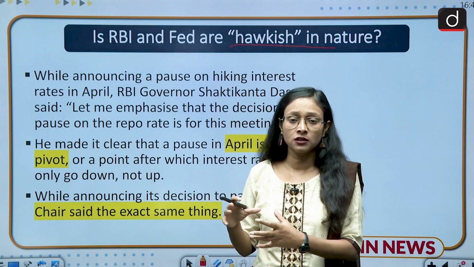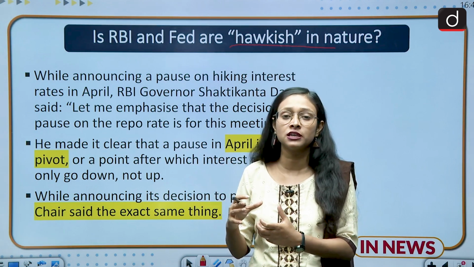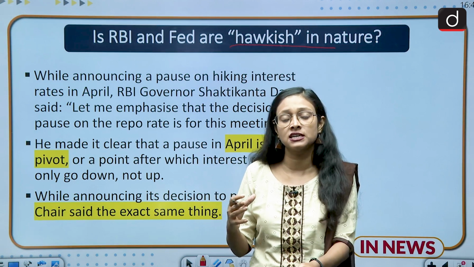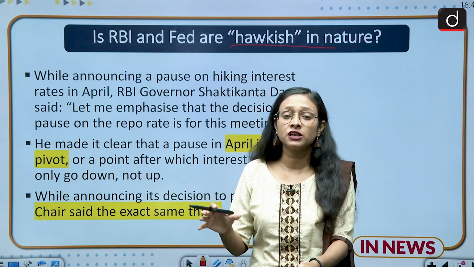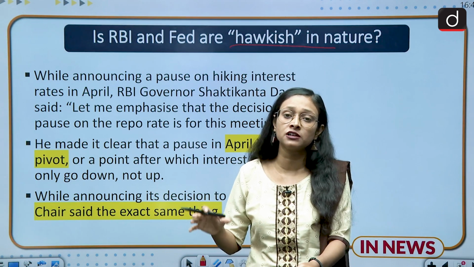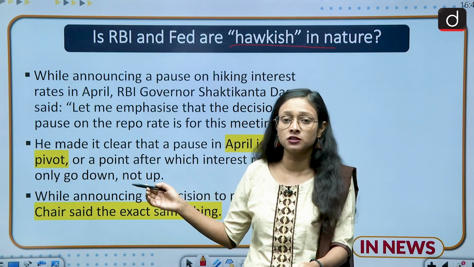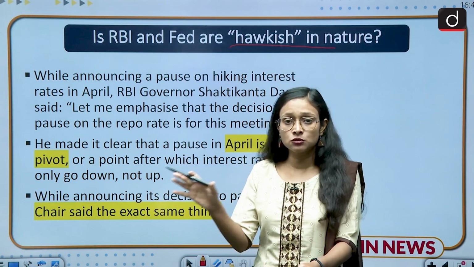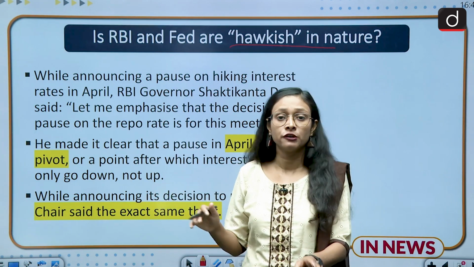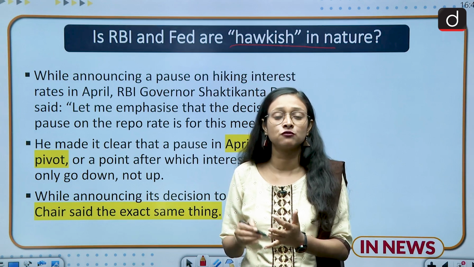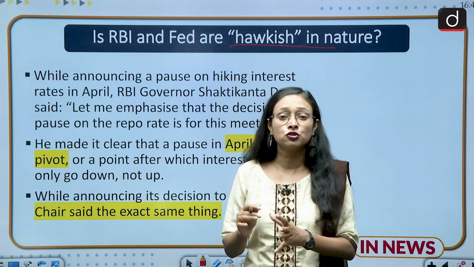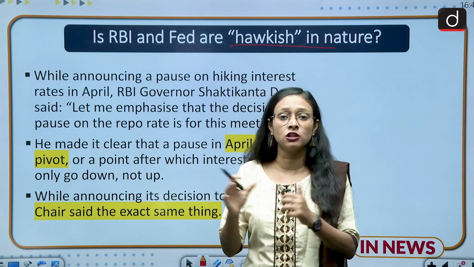That's why this is called hawkish in nature, because the RBI governor has said that this is not permanent. Whenever they find the situation in control, they will raise the interest rate. The same thing has also been said by the chair of the US Federal Reserve System. That's why this whole move is called hawkish in nature. We have already discussed what is dovish, what is pigeon, and what is hawkish. So you need to find out the difference between all these terms.